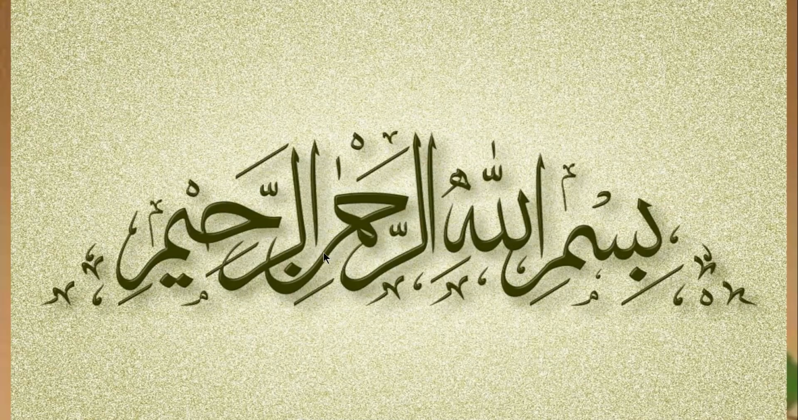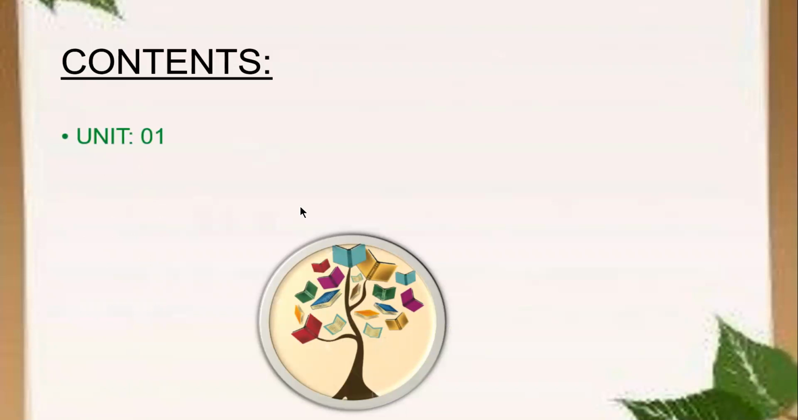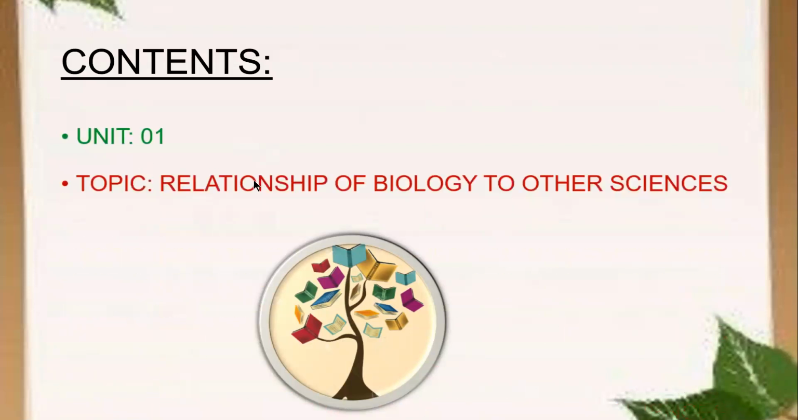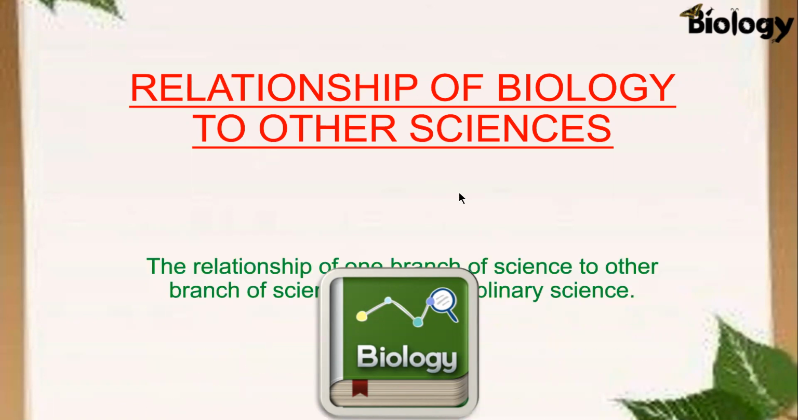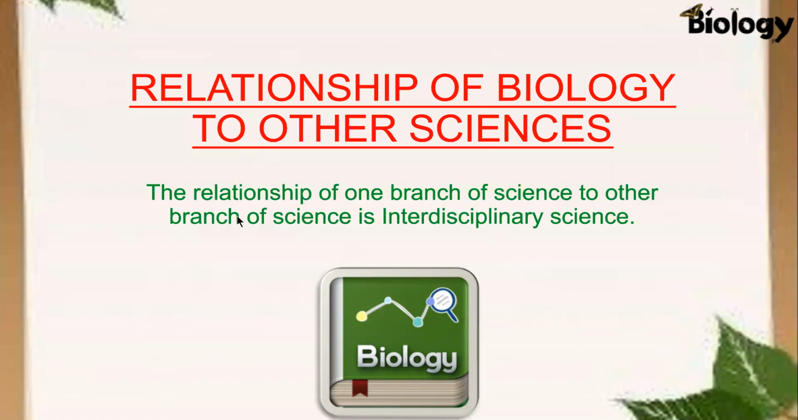Starting the lesson with the content of the lesson. It's unit 1 and the topic is relationship of biology to other sciences. Biology includes information on various aspects of living organisms, but this information relates to other branches of science as well. And this relationship of one branch of biology or science to the other branch of science is interdisciplinary science.